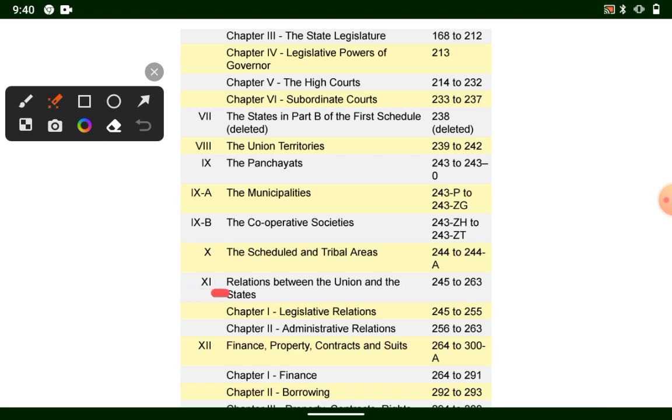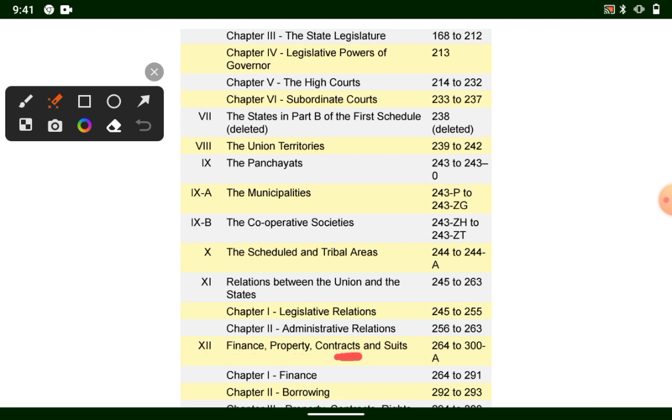Part 11 deals with the relation between the Union and the States, and the articles covering it are 245 to 263. Chapter 1st deals with legislative relations, and chapter 2nd deals with administrative relations, and the articles covering it are 245 to 255, 256 to 263. Part 12,